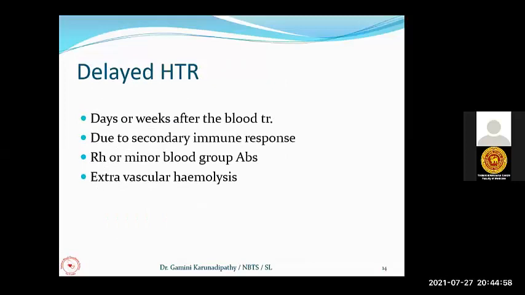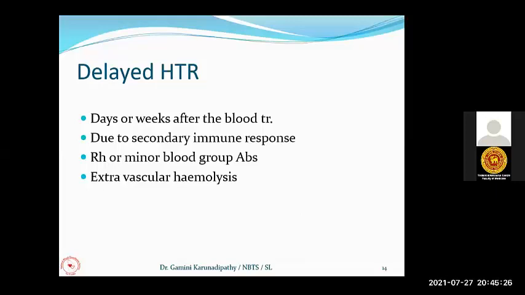Now we are coming to the delayed hemolytic transfusion reactions. Unlike ABO hemolytic transfusion reactions, which are very acute and can happen within the first 24 hours, delayed hemolytic reactions take days or weeks after the blood transfusion. These delayed hemolytic transfusion reactions are mainly due to the Rh blood group or other minor blood group incompatibilities.